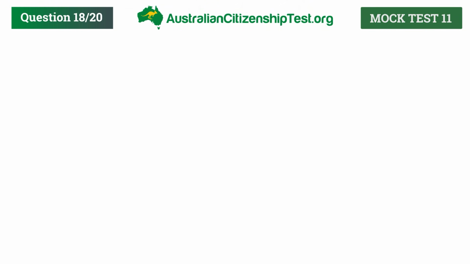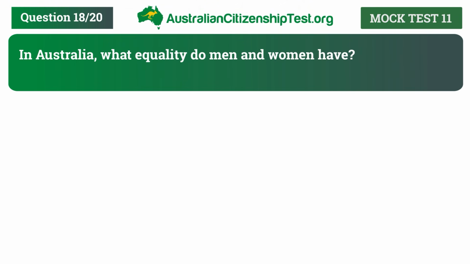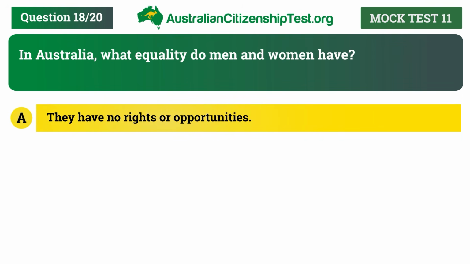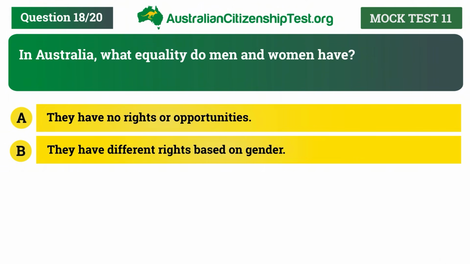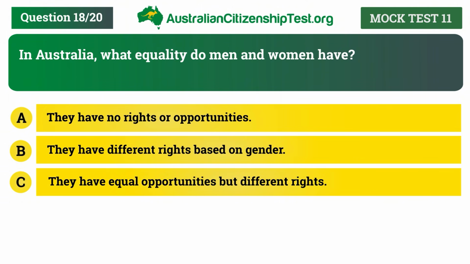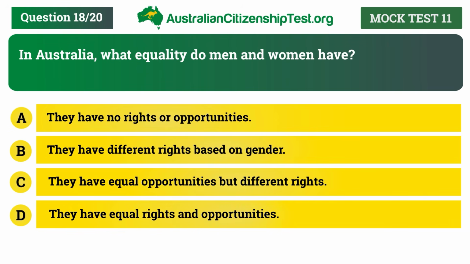Question 18. In Australia, what equality do men and women have? A. They have no rights or opportunities. B. They have different rights based on gender. C. They have equal opportunities but different rights. D. They have equal rights and opportunities.